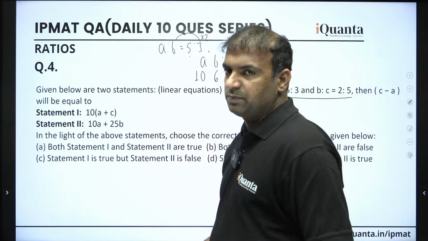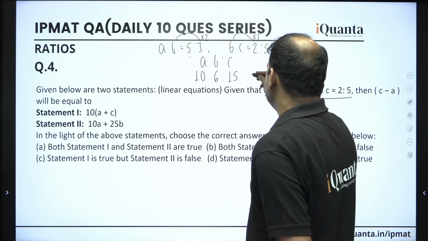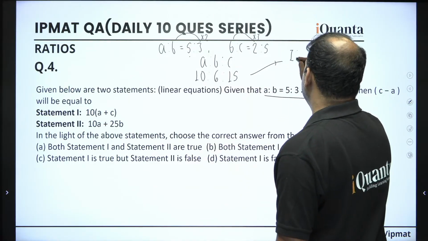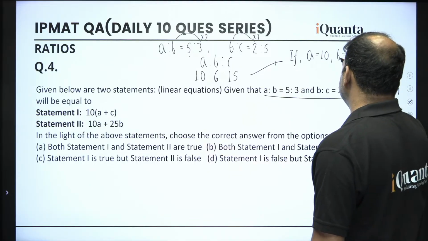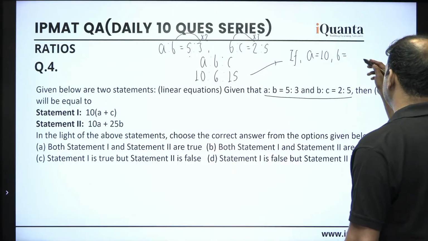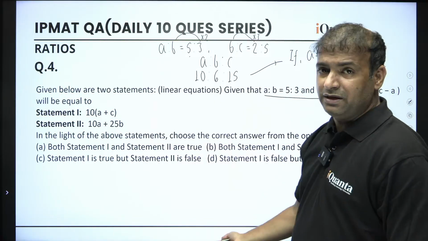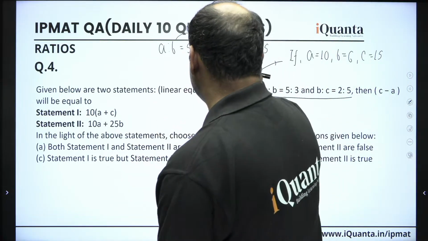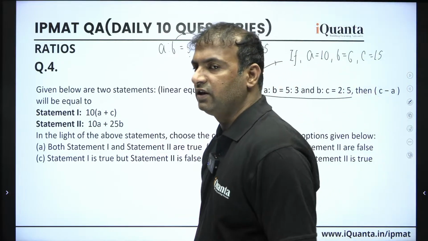That means if A is 10, then B is 6, and C is 15. You can also write them in variables: A is 10x, B is 6x, C is 15x. That will be also fine if you want to go with the variables.